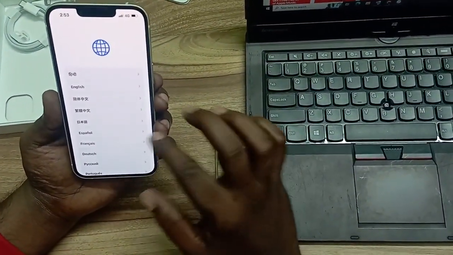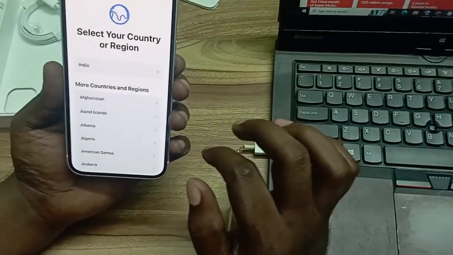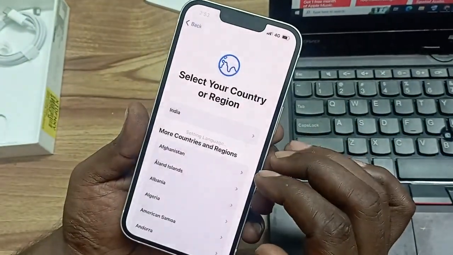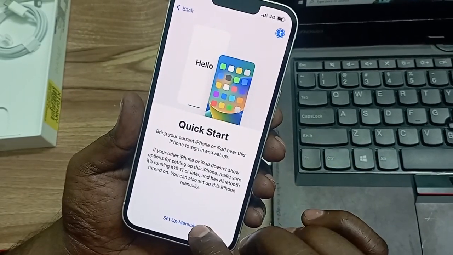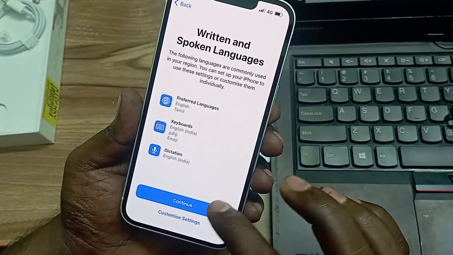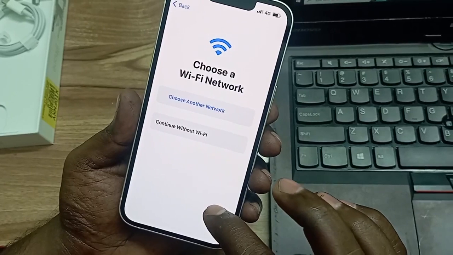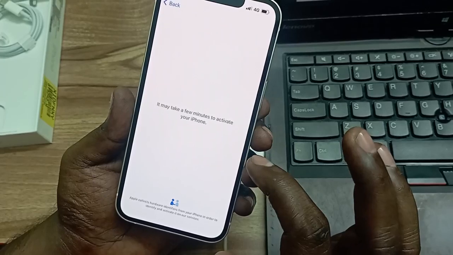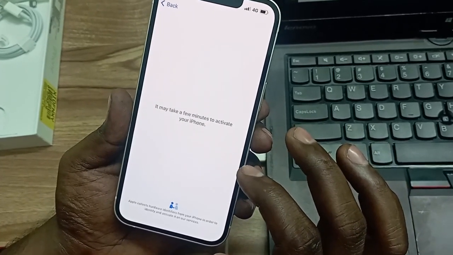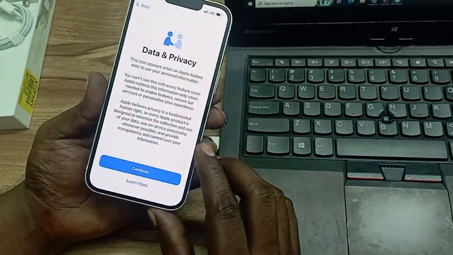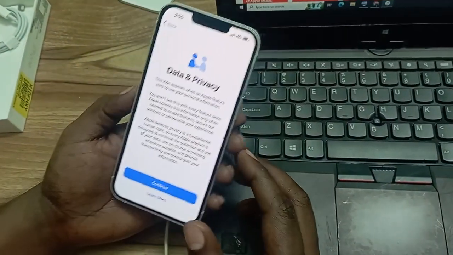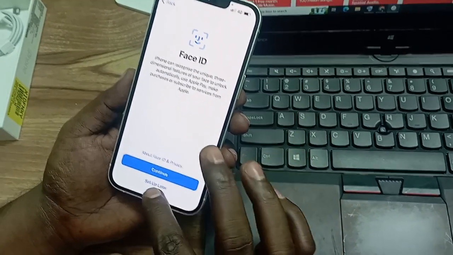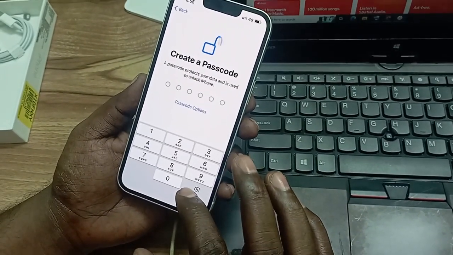Okay, select the language, country, India. Quick Start. Continue without Wi-Fi. I just ignore the Wi-Fi since I have my SIM inside with 4G internet. So yes, it came to data privacy. Continue. I'll set up this later. Passcode.